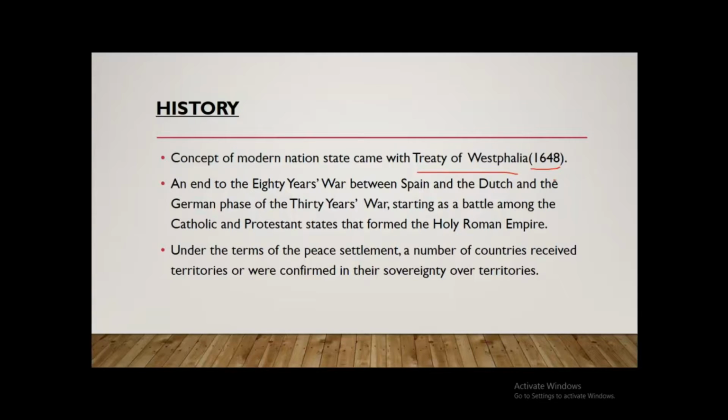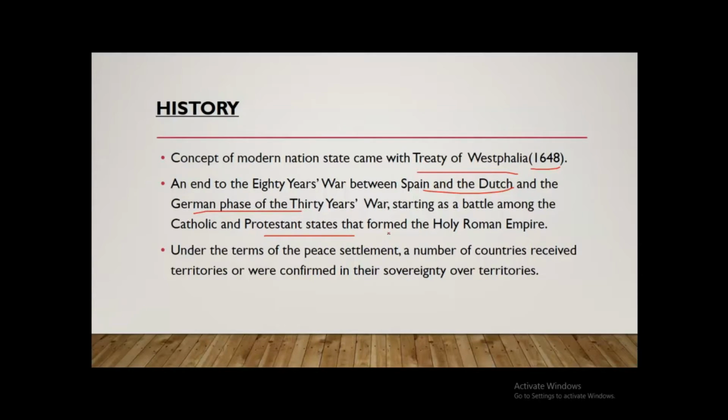So it was an end to 8 years war between Spain and Dutch and the German phase of 30 years war, starting as a battle among the Catholic and Protestant states that formed the Holy Roman Empire. So after the end of 8 years war and 30 years war, a peace treaty was signed between Spain, Dutch and German states at that time, and that treaty was known as the Treaty of Westphalia.